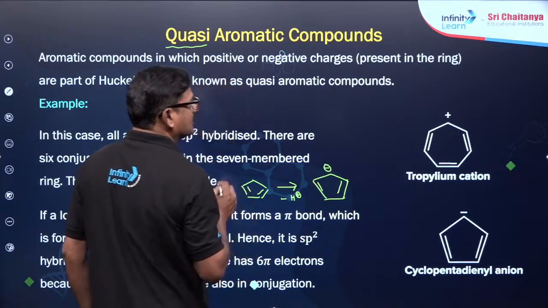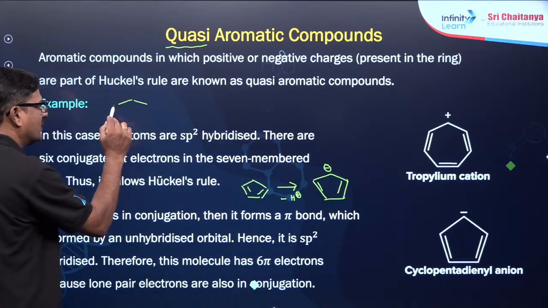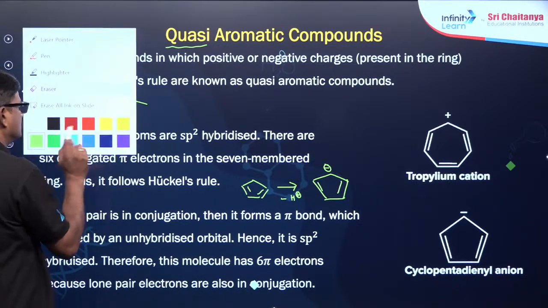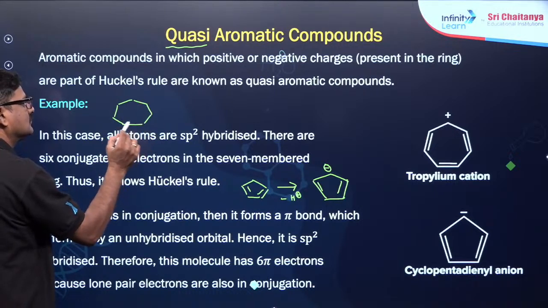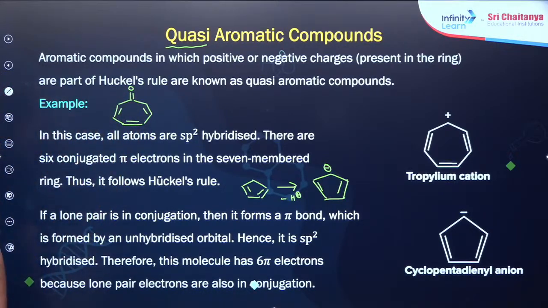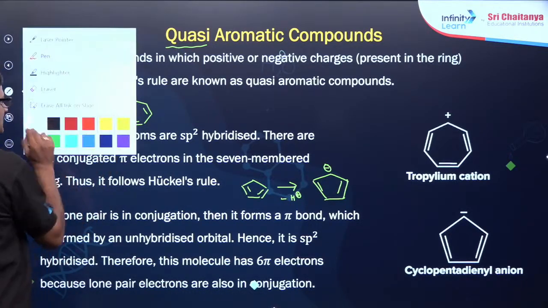This is aromatic. When you talk about a tropylium cation, you can see this is tropylium, tropolone. When it is polarized, my dear students, you are going to see like this.